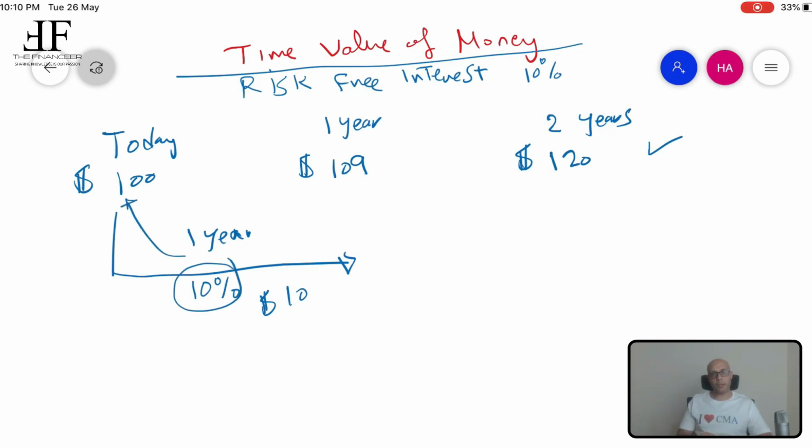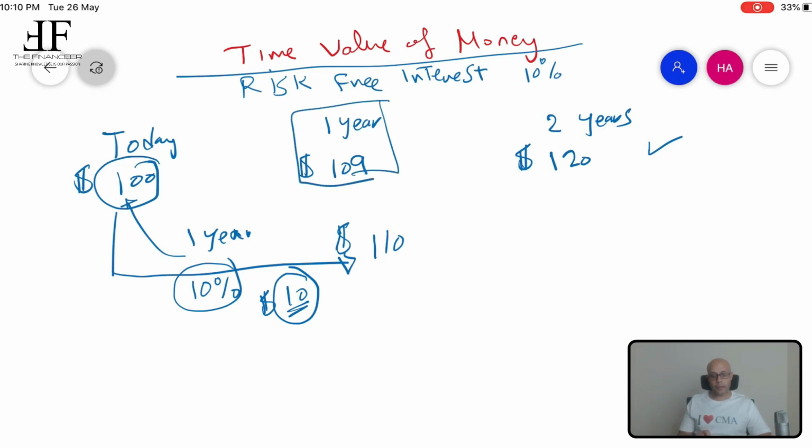This is the interest that the bank is going to add to your account at the end of the first year. How much is your balance at the end of the first year? Your balance will be the $100 itself plus the $10 that you have received as interest. So the total will be $110 at the end of the first year.